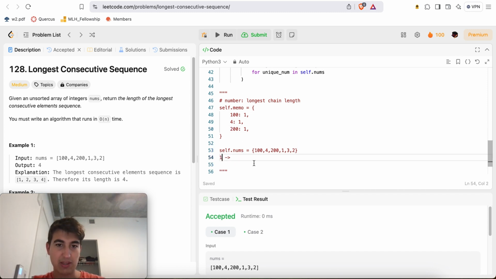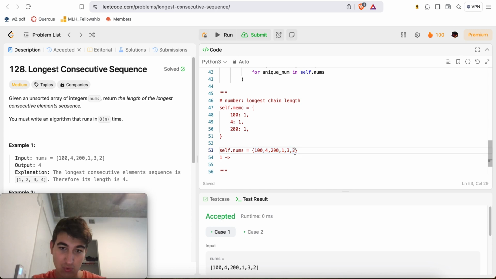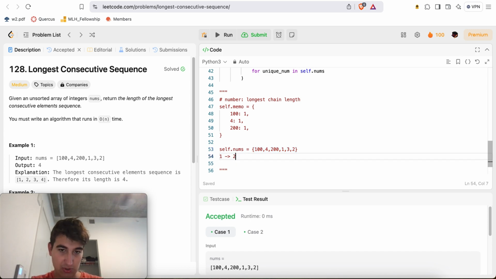Now this is where things get interesting. For number 1, I'm going to ask, what is the length of the longest chain? Let's first check 1 plus 1, which is 2. Is that inside of my self.nums? It is indeed inside of my self.nums. And remember, self.nums is a hash set, so I can look up in O(1) time whether a number exists in there. Adding 1 to a number takes O(1) time to compute. I check, is 2 inside of my hash set? It is indeed, it is right here. So my current length of the chain is 2.